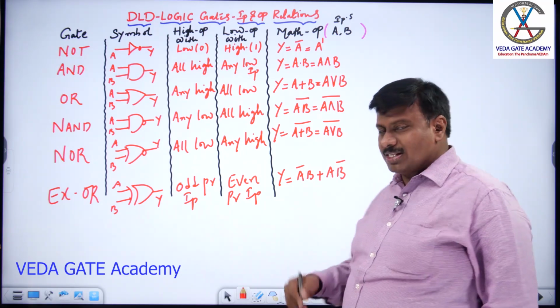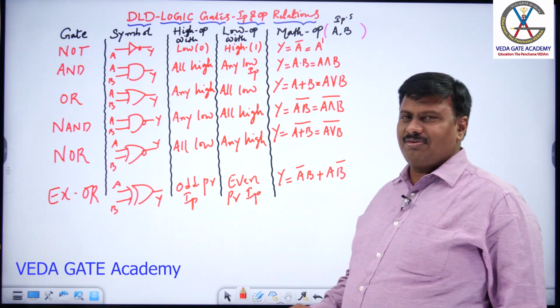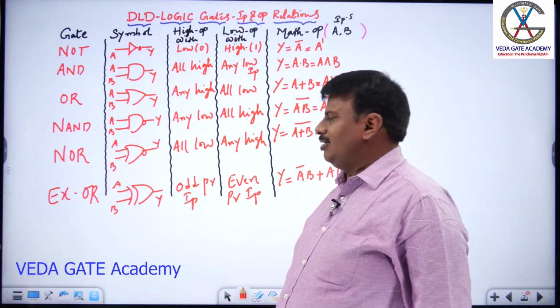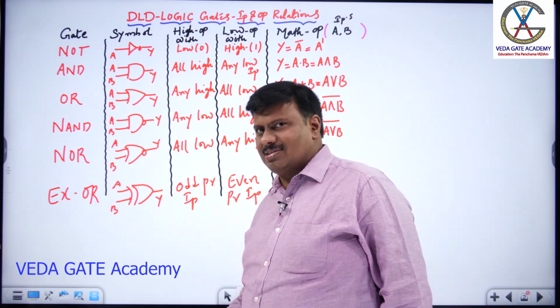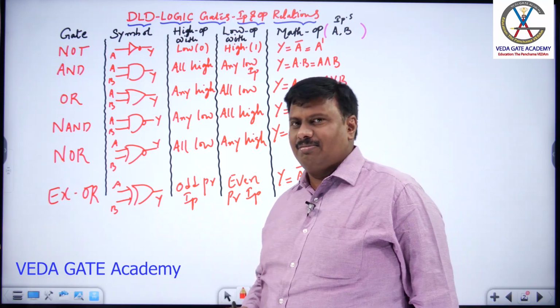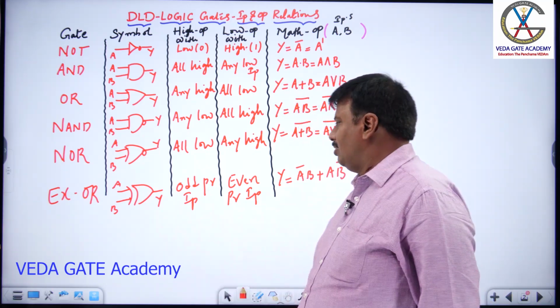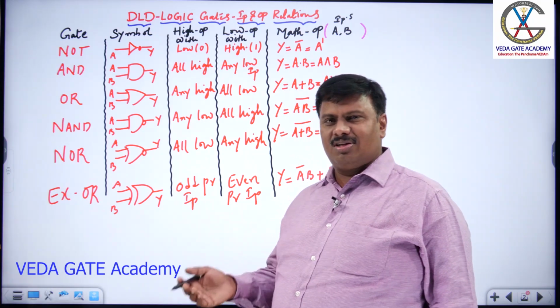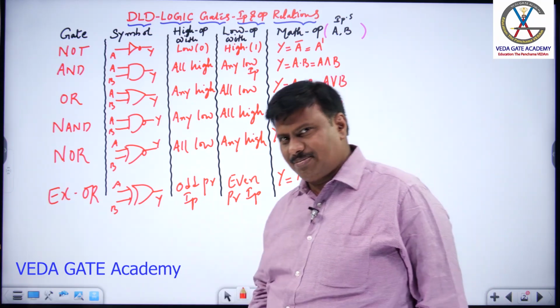Let me explain the mathematical equation of XOR in the other way. In 2 input, odd parity means single input and 3 inputs generally, but in 2 input, odd is single input. So, if one is 0, the other one is 1. If one is 1, the other one is 0. So, can I say opposite inputs?